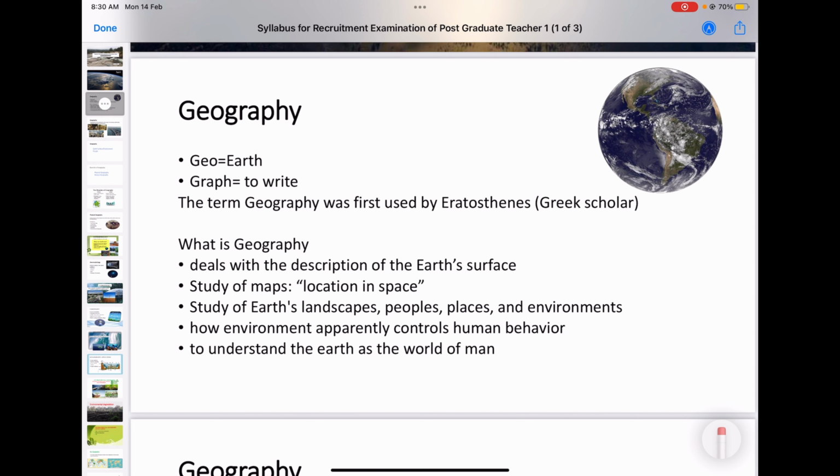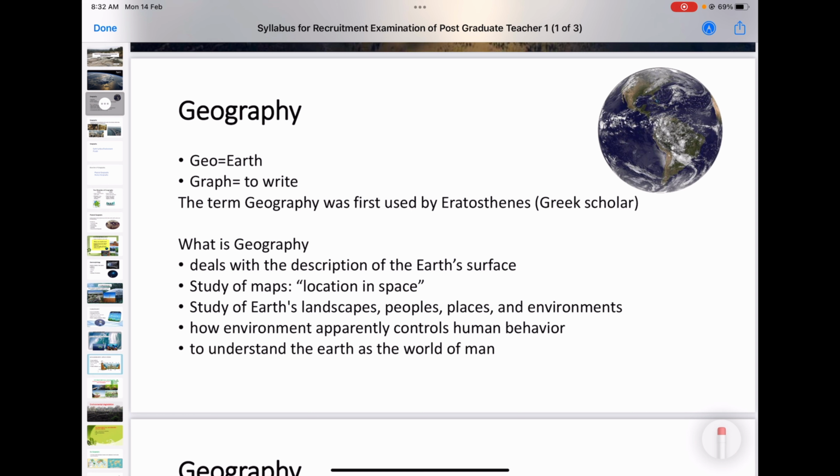So this is the basic geography. When we ask who is the father of geography, usually we say Hecataeus is the father of geography. Sometimes we will say it is Eratosthenes. Why? Hecataeus, we know that he is also a scholar in geography, but when we consider geography, the father of geography is widely accepted as Eratosthenes because he coined the term.